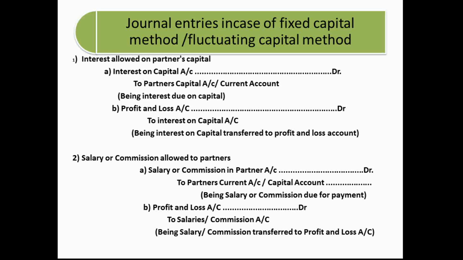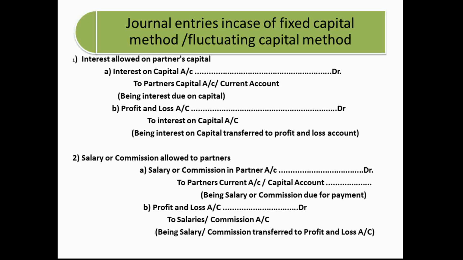Now we are going to study the transactions between the partnership firm and the partners. Partnership firm has an artificial identity and partners have a natural identity. Both are dealing with each other. So there may be transactions between the partners and partnership firm. So how are we going to record the transactions between the partners and partnership firm?